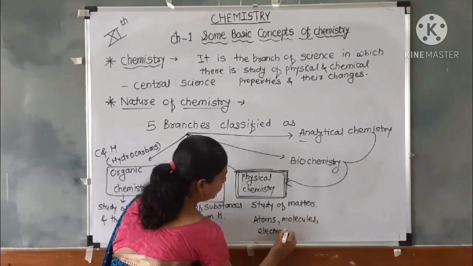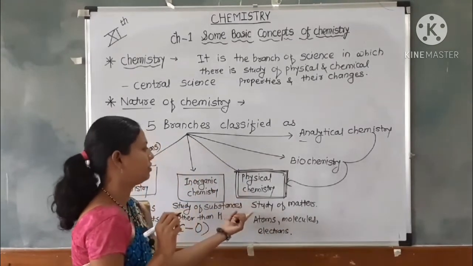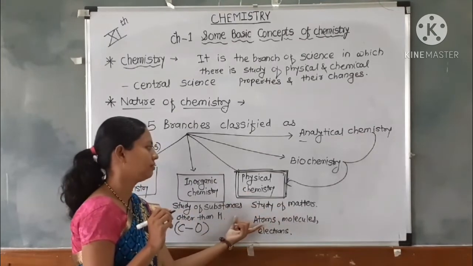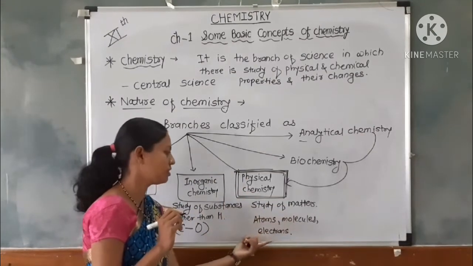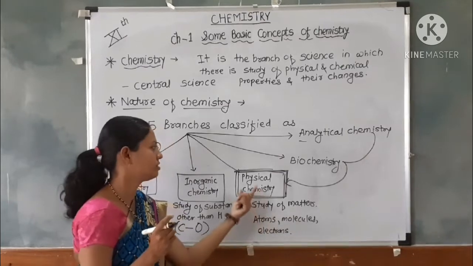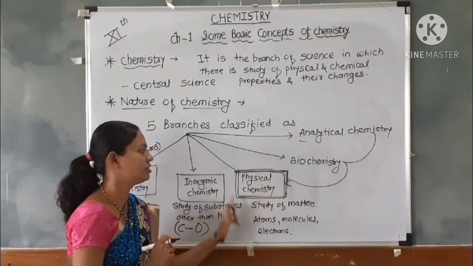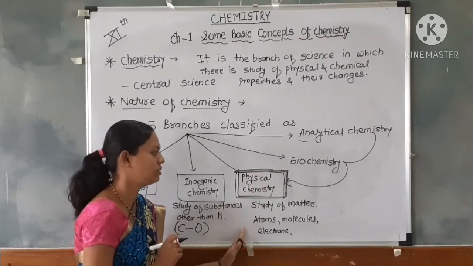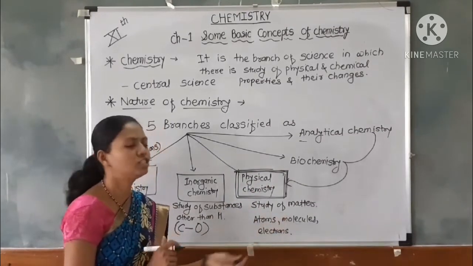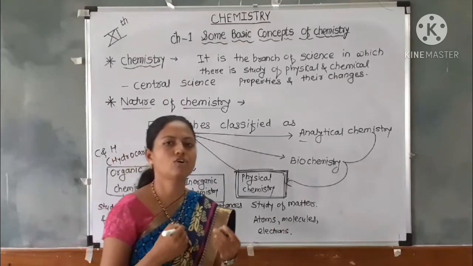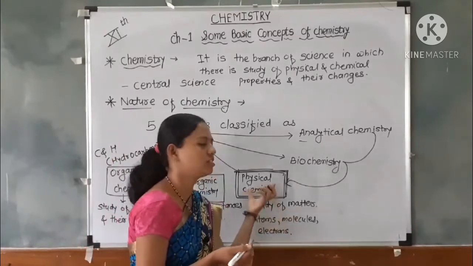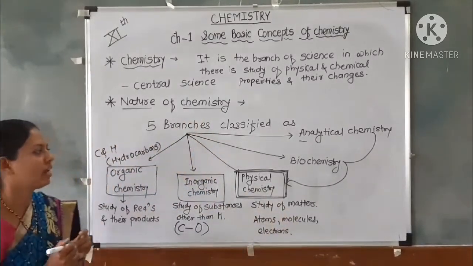The study of matter, which includes atoms, ions or molecules and electrons, is called physical chemistry.